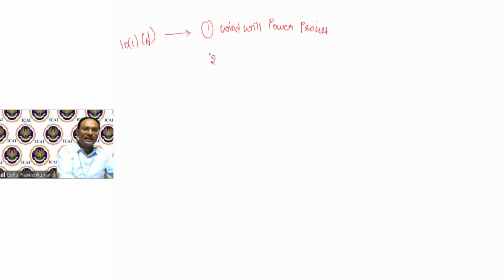Second, solar panels, solar power. Third, you have, say, an oil tanker for storage.